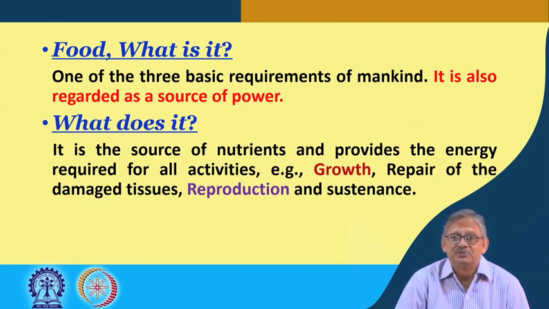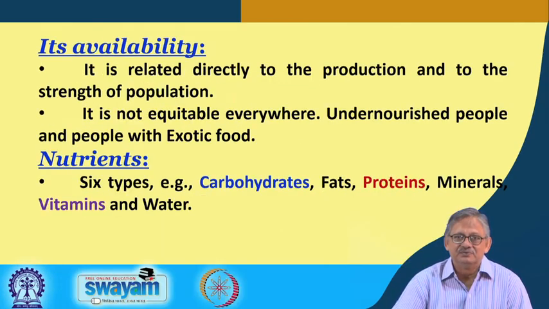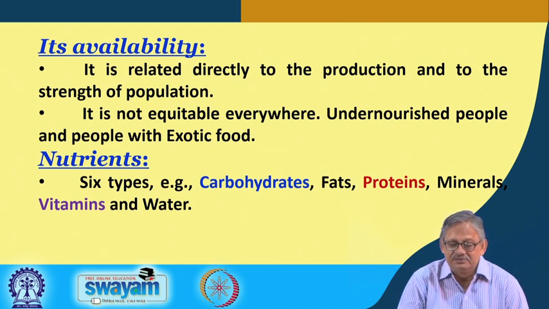Because not only for growth, but also for maintenance and repair, right? With aging, definitely the requirements are different, and to combat that aging process, food is the basic thing. So, what it does we know, then its availability, where it is available, right? It is related directly to the production and to the strength of the population.